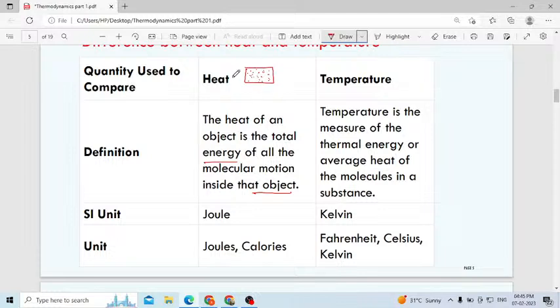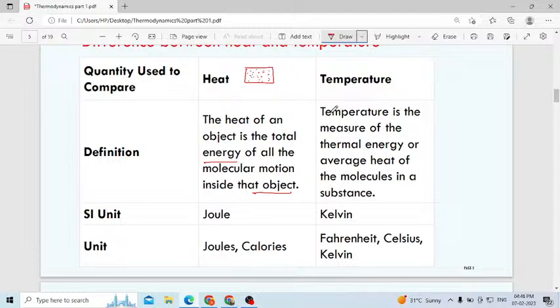The total energy possessed by all the particles when they are in motion. Atoms, molecules, particles, anything you consider. When these particles are in continuous motion, they possess energy. That we consider as heat.